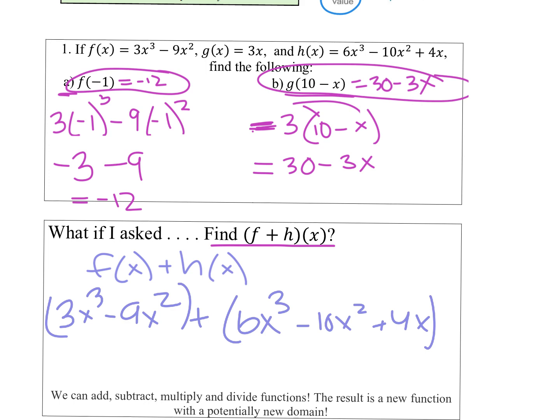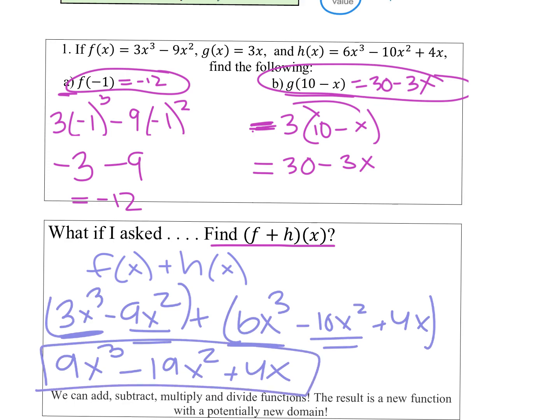And we did this with the imaginary numbers, where we added like terms, where we multiplied expressions, added expressions, all that stuff. So the same rules apply. Okay, I like to underline. So this is going to be 9x cubed, negative 19x squared, and then just plus 4x. So this would be our answer.